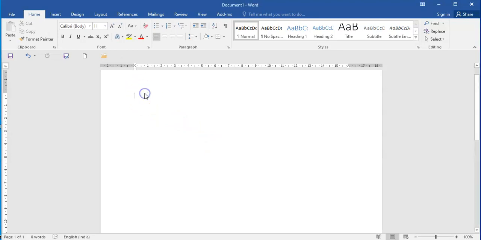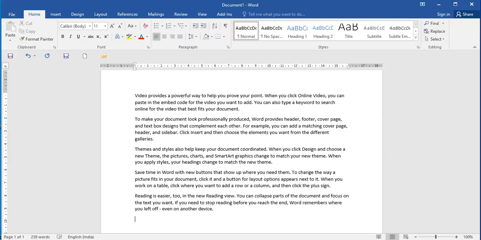You all must be knowing, children, when we type equal to RAND opening bracket and closing bracket, after that an enter key, right, children? So we get some ready-made content. Now I didn't want to waste time in typing, so I took a ready-made paragraph by typing equal to RAND opening bracket and closing bracket. In that I got some ready-made contents since I didn't want to waste my time in typing.